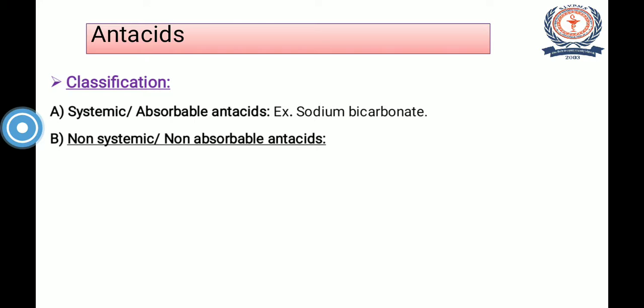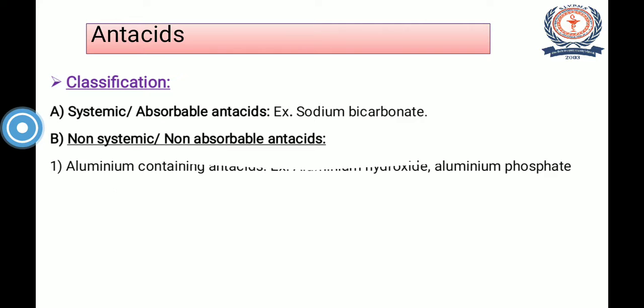The second type of antacids are non-systemic antacids. These non-systemic type of antacids are also called non-absorbable type of antacids. The examples include a variety of types. The first one are aluminum containing antacids. Example is aluminum hydroxide or aluminum phosphate.